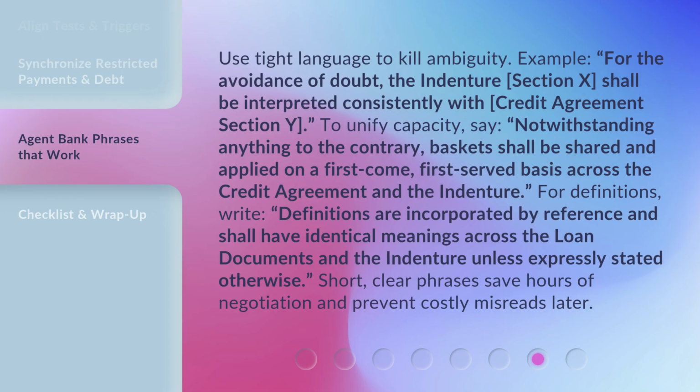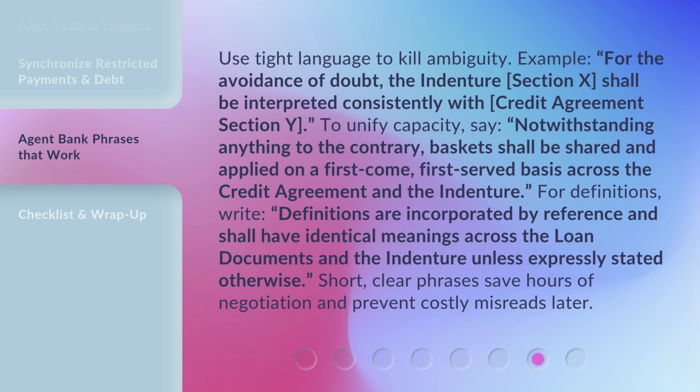Use tight language to kill ambiguity. Example: for the avoidance of doubt, the indenture, Section 19, shall be interpreted consistently with Credit Agreement Section Y. To unify capacity, say, notwithstanding anything to the contrary, baskets shall be shared and applied on a first-come, first-served basis across the credit agreement and the indenture.